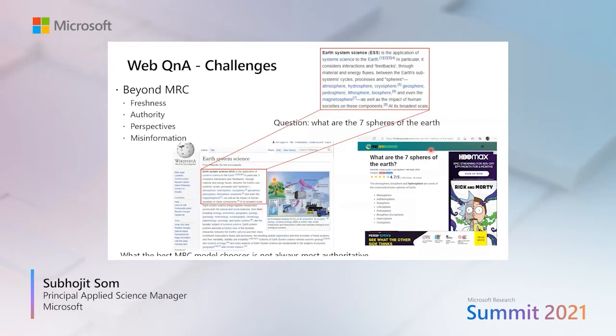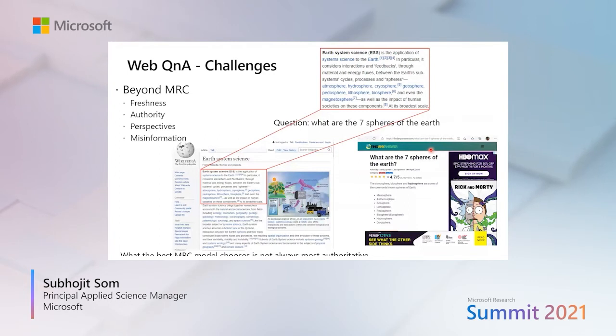Similarly, perspectives is an important aspect. Different documents may present different perspectives. How do we show it to the user? That's another piece, because we cannot choose the document that is written in the most friendly way to the user and show that that is the only perspective that exists. Similarly, misinformation is a very big problem in the web, as all of you are probably aware of in recent years, and we need to be careful about those as well.